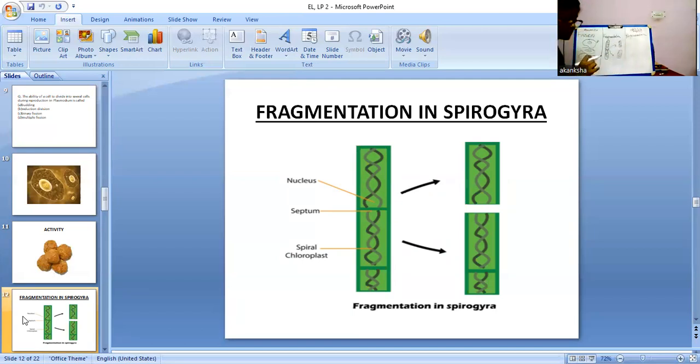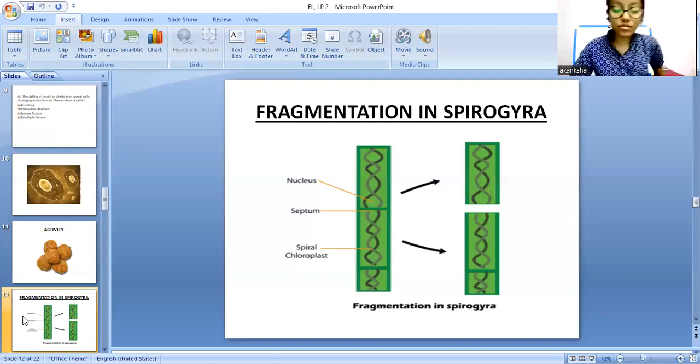As you saw in the case of the clay, there were different fragments. Like those three fragments they formed, the same happens in the Spirogyra. So you have to remember the example also. Everything divides. The nucleus, the septum is the portion where the division happens, and the spiral chloroplast also divides. Everything divides into two daughter cells. So this was the process of fragmentation.